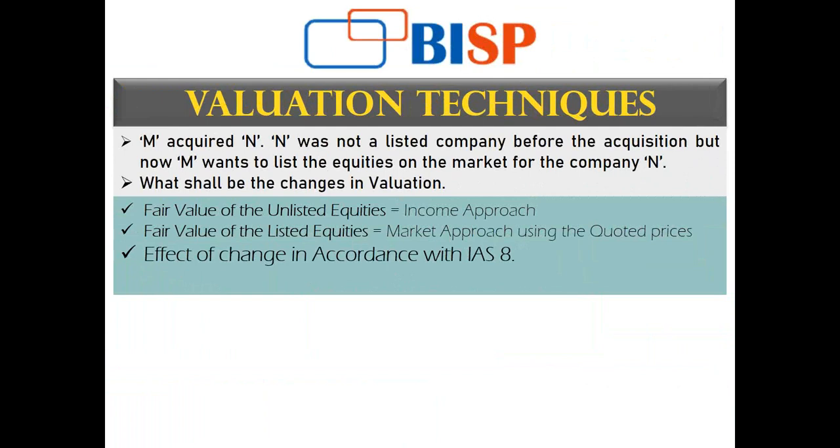So of course there will be a change in the valuation approach. The reason being, before it was not listed, the unlisted equities would have been measured using the income approach, that is, future income.